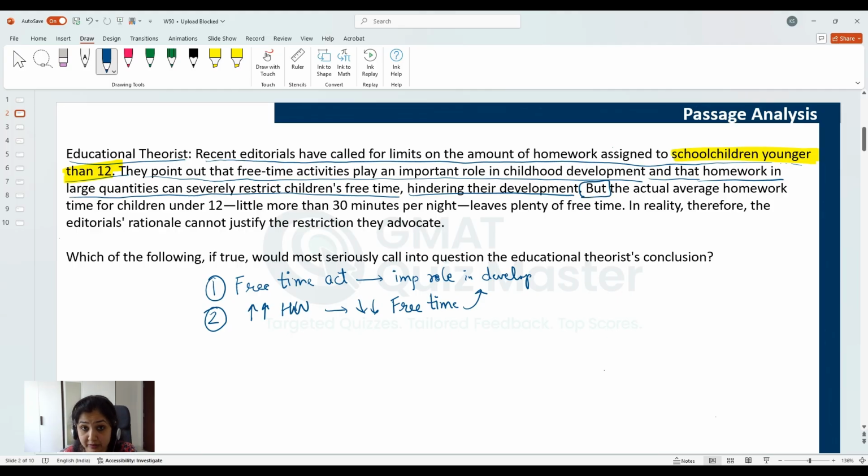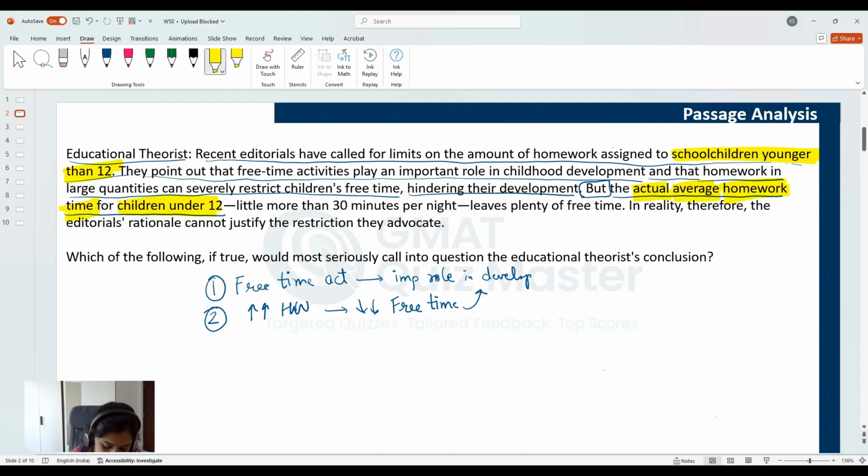Let's see what we are going to get now. The actual average homework time for children under 12. So we are talking about the same set of kids, children under 12, and we have been given the actual, the real figure, the average figure, of homework time.